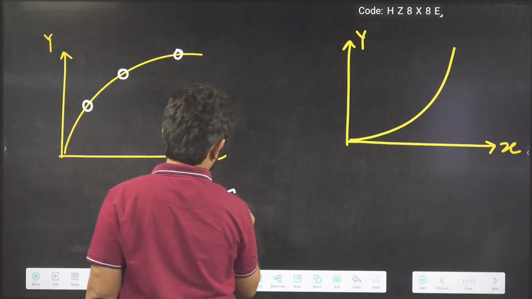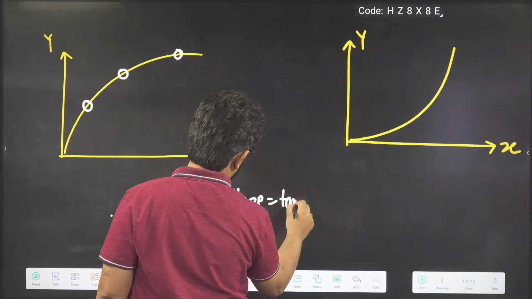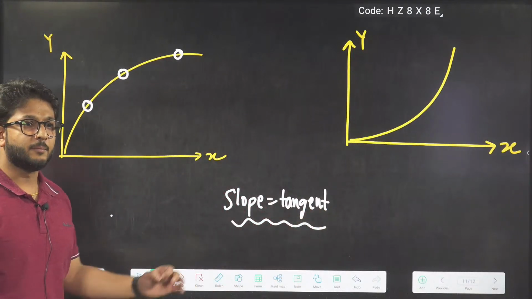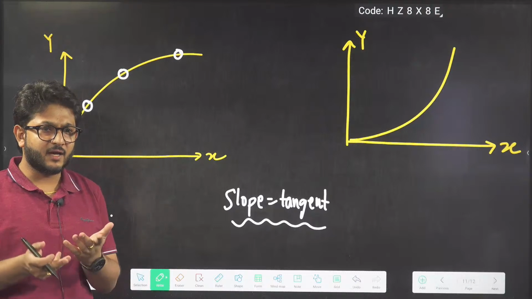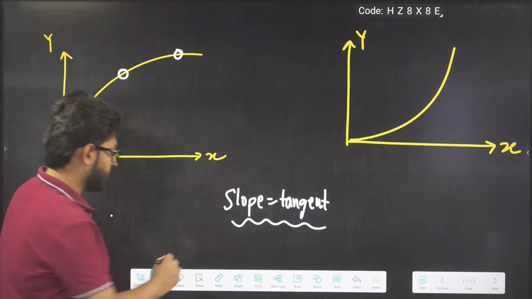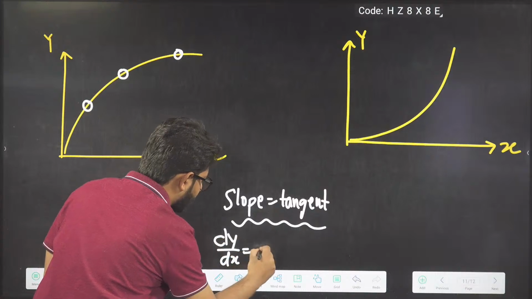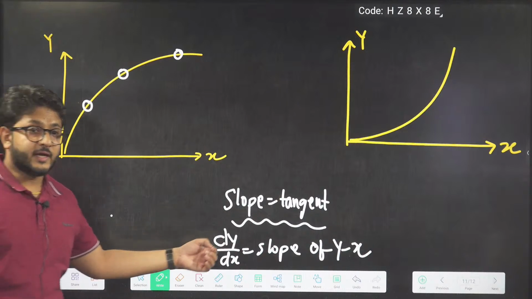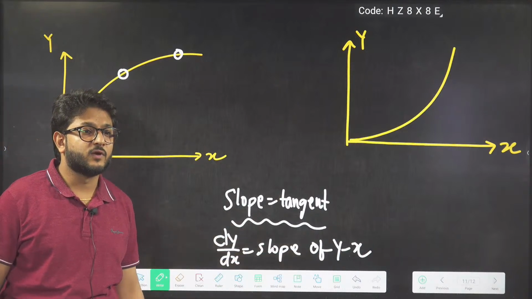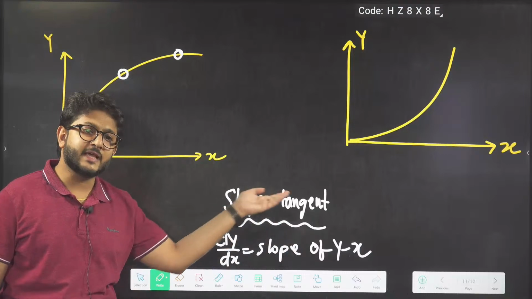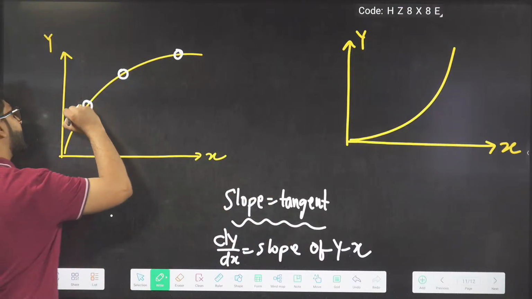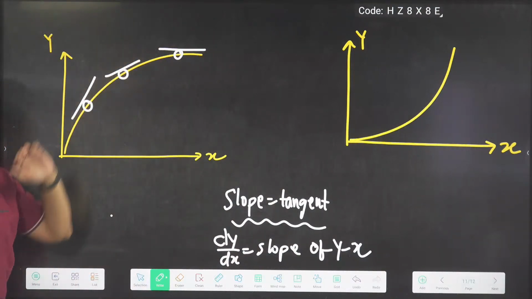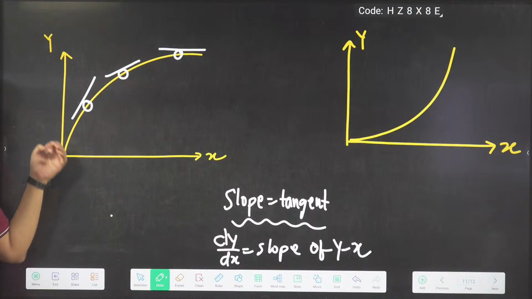And what is slope? Slope is equal to tangent. I guess in differentiation you might have heard. Slope means, beta, tangent. So make the tangent. Tan theta. Slope, dy by dx. Arre, dy by dx is nothing but slope of the y-x curve. Okay, dy by dx is nothing but slope of the y-x curve, the tangent at the line. So just make one tangent here. Tangent, tangent, tangent. Okay guys, tangent. So first of all, at any point take the tangent.